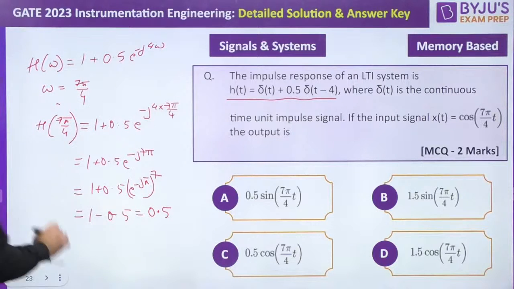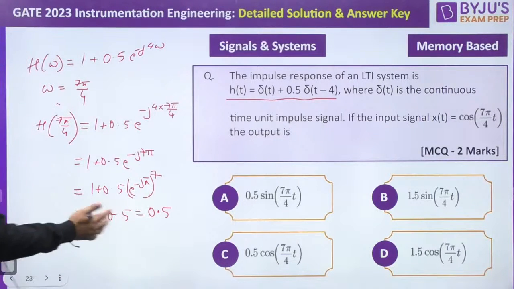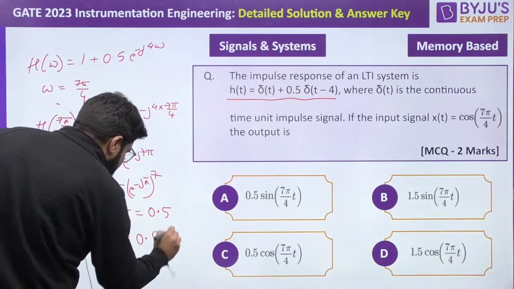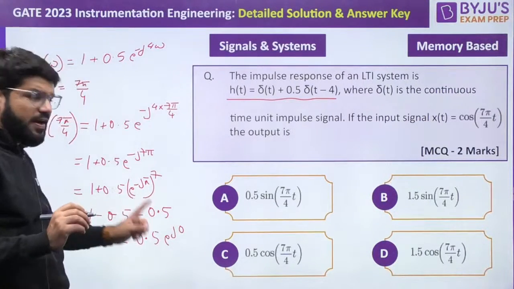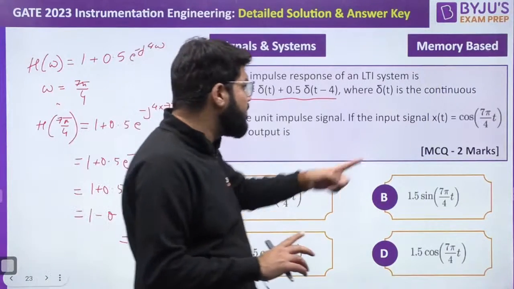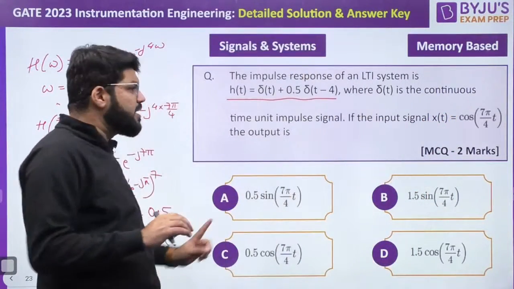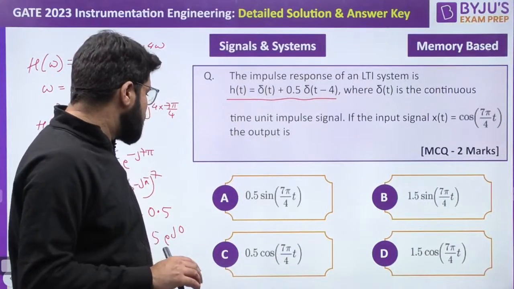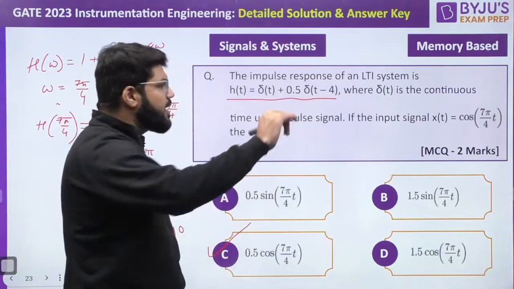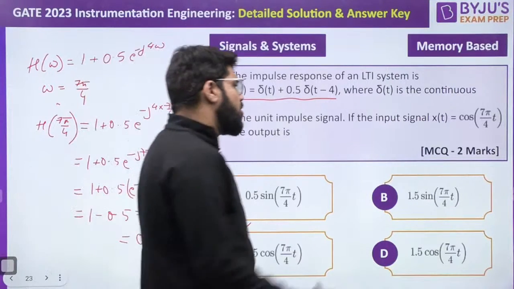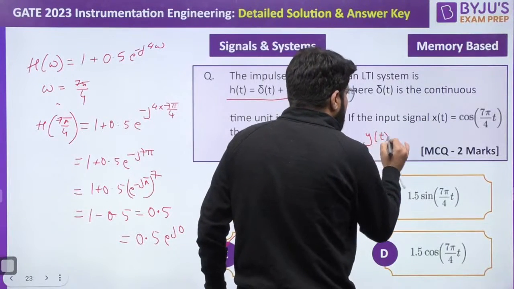So what is the magnitude and what is the phase? What should be the answer then? This is 0.5, which can be written as 0.5 e power j0. So the phase is 0 and the magnitude is 0.5. So the output amplitude will be 0.5 with 0 phase shift, and the frequency remains 7 pi by 4. So the correct answer is C. Clear everybody? What should the output be?